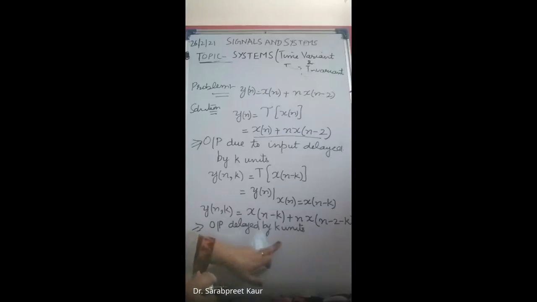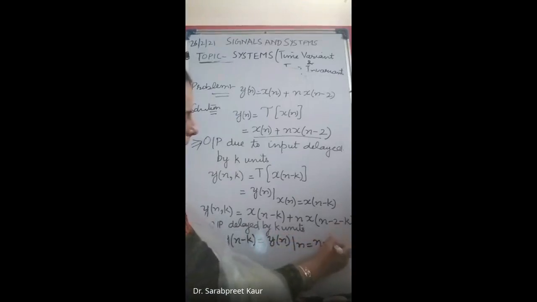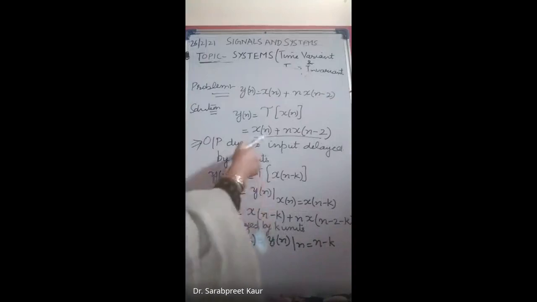Output delayed by k units, as in the previous question, we wrote it as y of n minus k. This is equal to y of n when n is equal to n minus k. Now here, can you write what this will be equal to, y of n minus k? All of you write in your notebook.